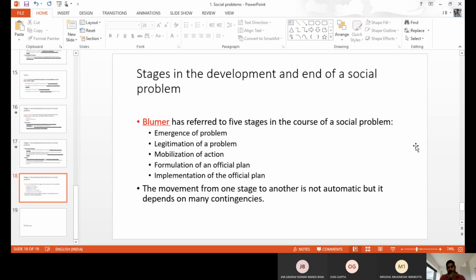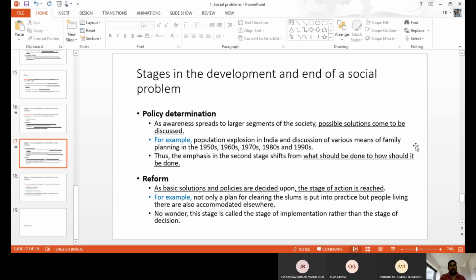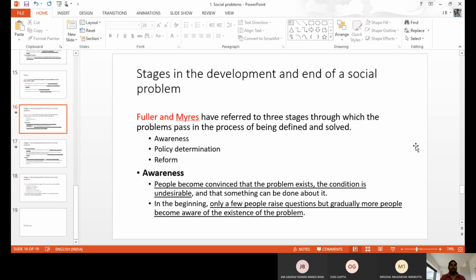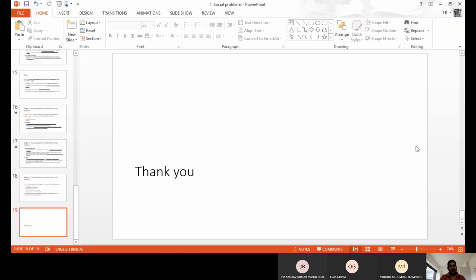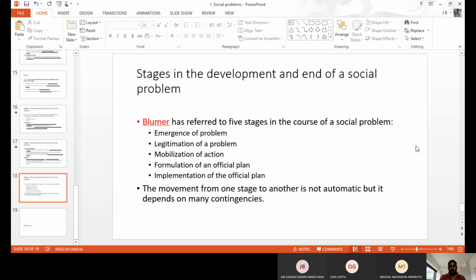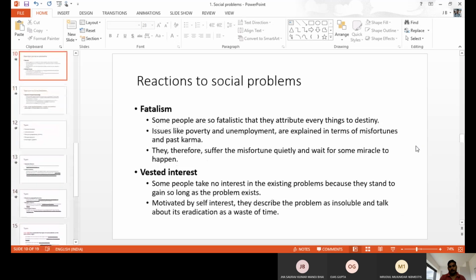Like this, we have different stages, but these two sociologists have the important ideas about the stages of development and the end of social problems. Okay, that's all. This is the first unit's topics.